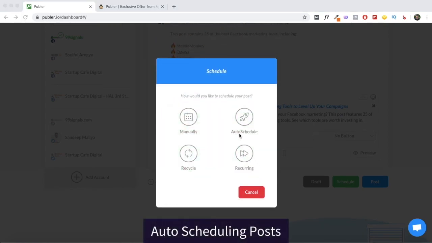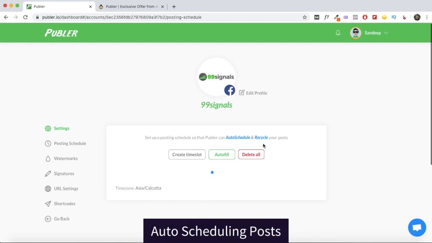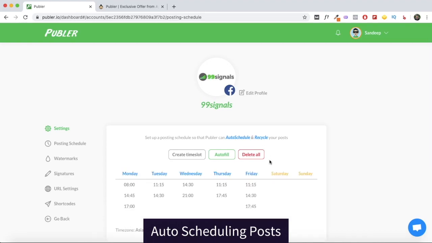Now let me talk about the auto schedule option. Now this depends on the posting schedule that you have set up, and if you have not set up a posting schedule on Publer, you need not worry, you can do it right here. So when you click on auto schedule, it will show the accounts that you have selected, and you can set up your posting schedule by clicking the edit posting schedule icon here. So just click on this and you'll be taken to a page where you can set up a posting schedule.